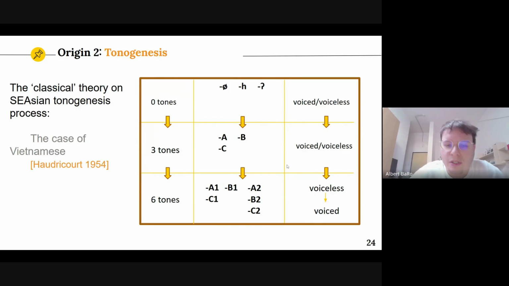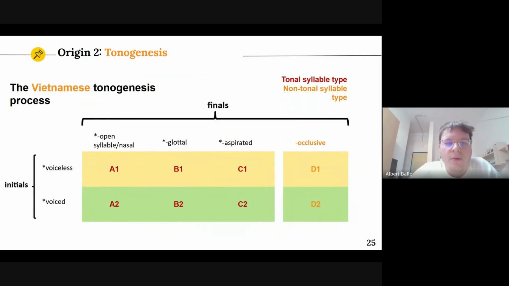So we see a registrogenesis first origin, and then a tonogenesis first origin, and then registrogenesis first. So first three categories emerge, and then they double with the register oppositions. This is the case of Vietnamese, as was described by Austroasiatic 54. So we have seen that this table was made before. So Vietnamese would have these 6 categories plus the 2 non-tonal categories, which are D2 and D1.